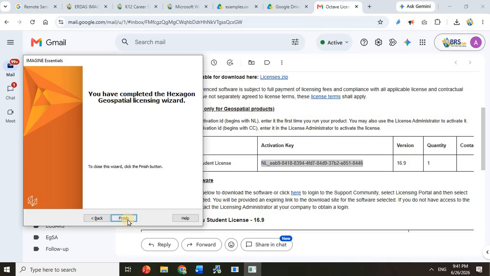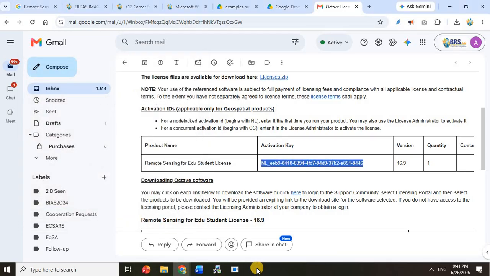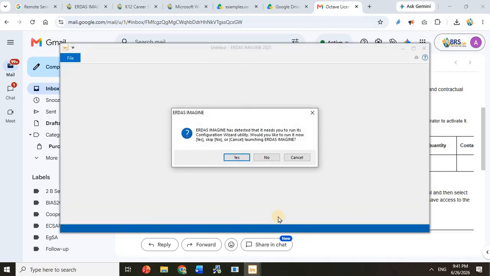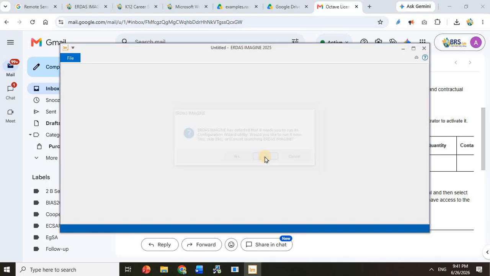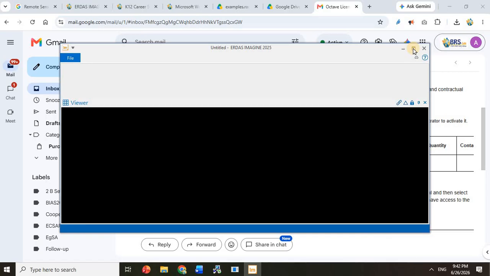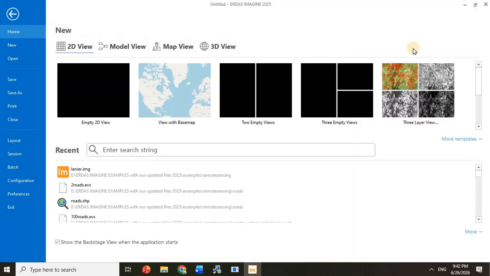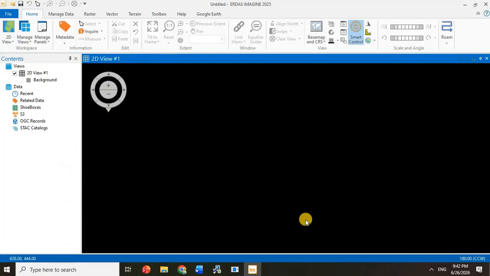Yes, click finish and wait for the software to start. Now ERDAS Imagine is working. Congratulations, we have finished the installation of ERDAS Imagine.